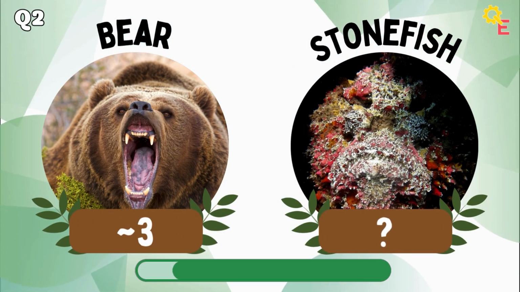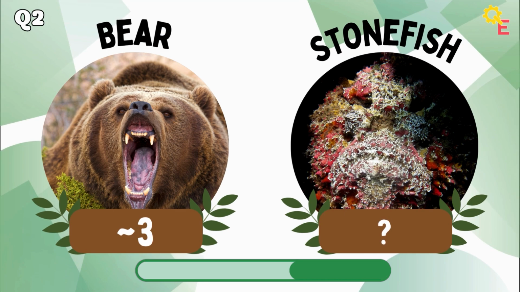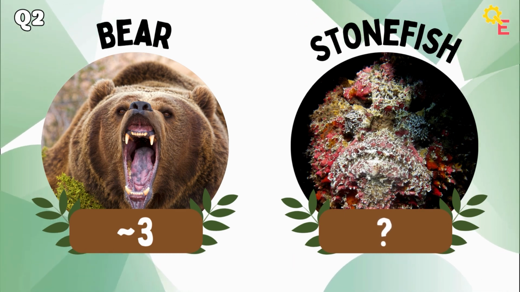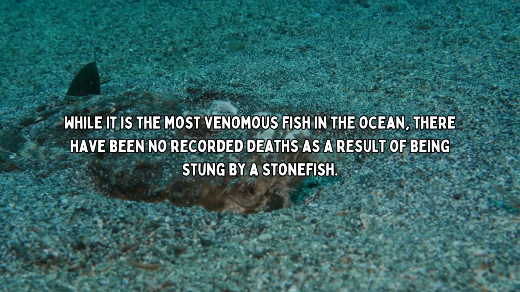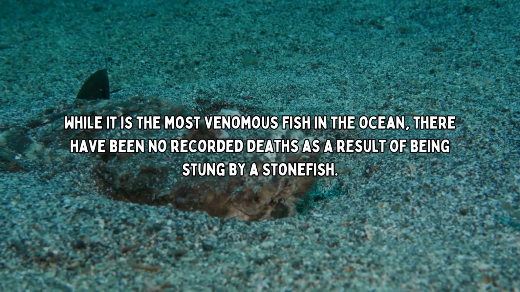For question 2, we have the bear versus stonefish. The answer is lower. While it is the most venomous fish in the ocean, there have been no recorded deaths as a result of being stung by a stonefish.